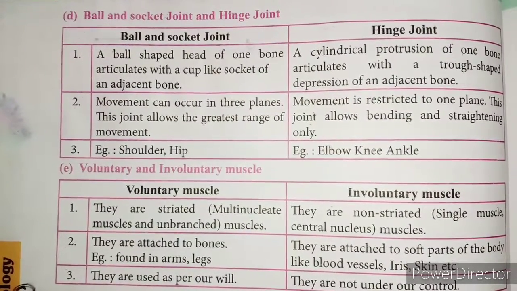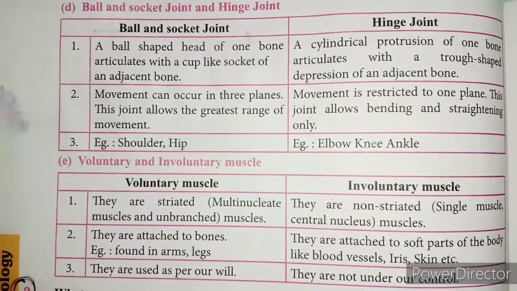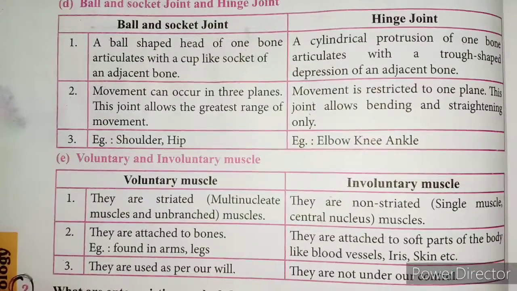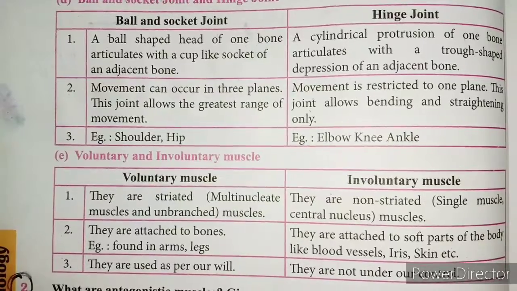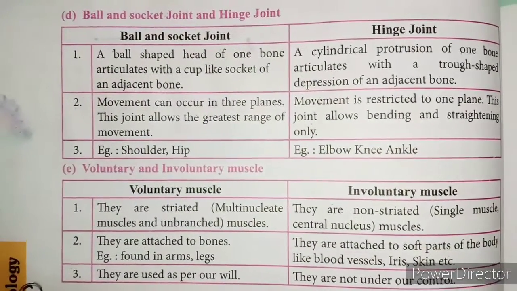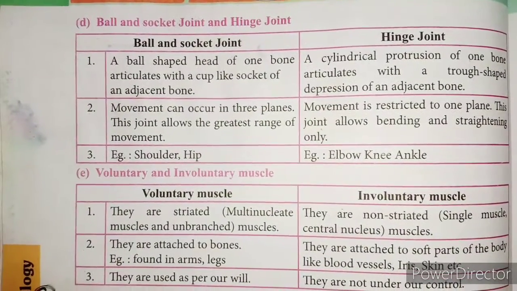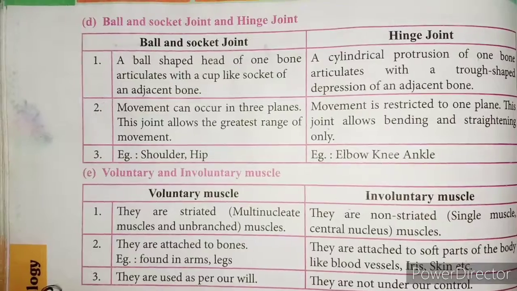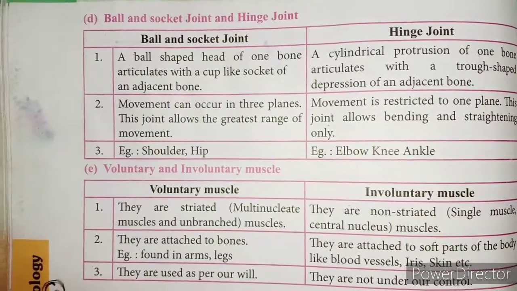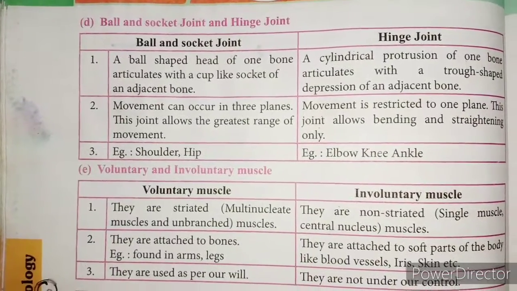Movement can occur in 3 planes. The joint allows the greatest range of movement. Movement is restricted to one plane. This joint allows bending and straightening only. Example: shoulder, hip, elbow, knee, ankle.